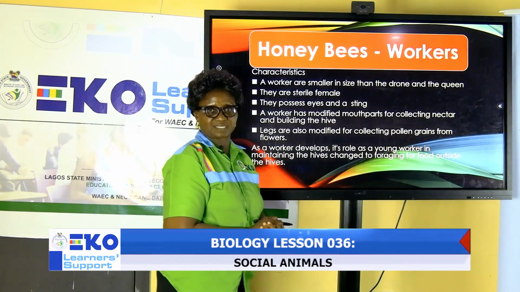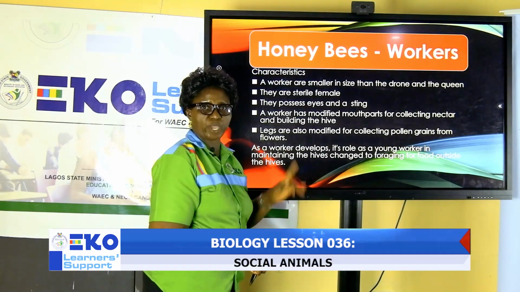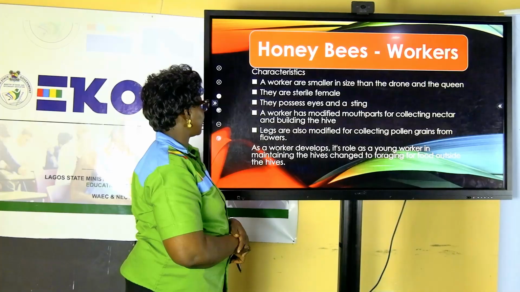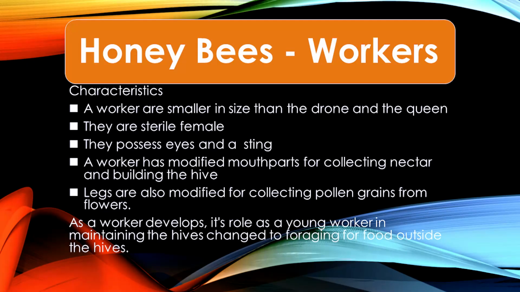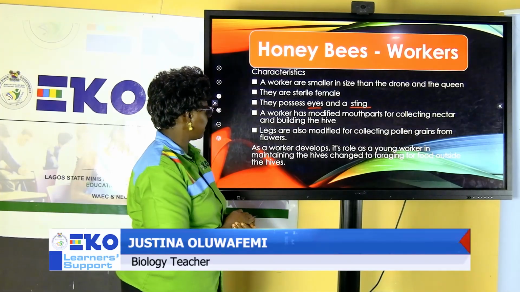Characteristics of workers. Remember we said we classify the castes into three: the drones, the queen, and this is the third group, the workers. When you look at their sizes, they are smaller than the drone and the queen. We have emphasized that. They are sterile females. They cannot reproduce. They possess eyes and a sting. That enables them to carry out their role effectively.